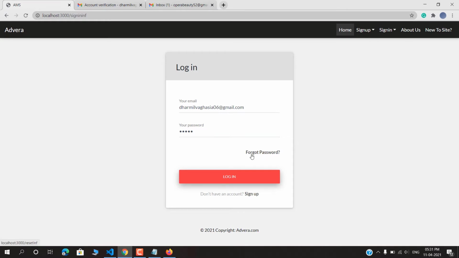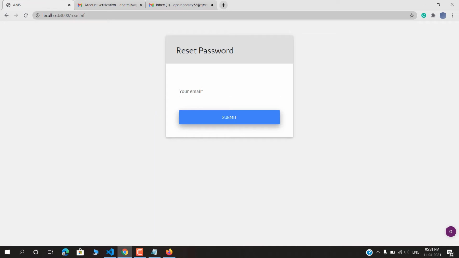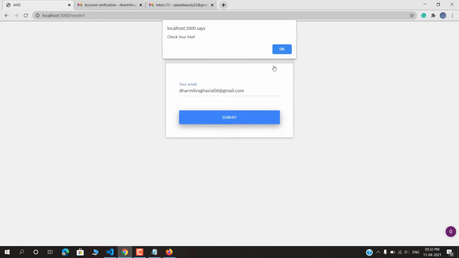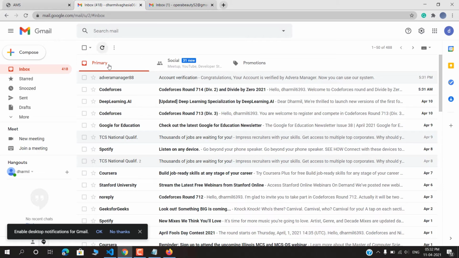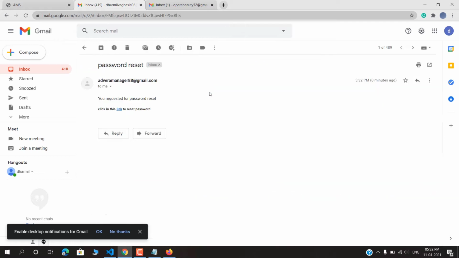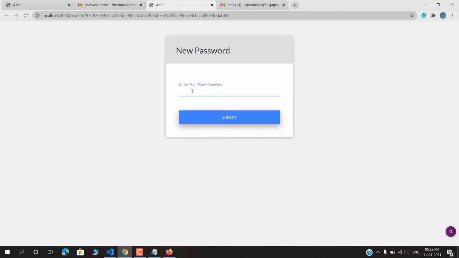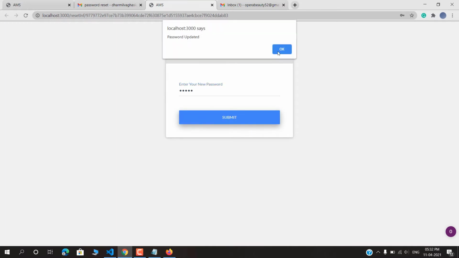I have also seen the forgot password facility that we have given to users. First enter the email address, and in the mail a link will be given for resetting the password. I have to click on the link, a new password will be asked, and the password is updated.